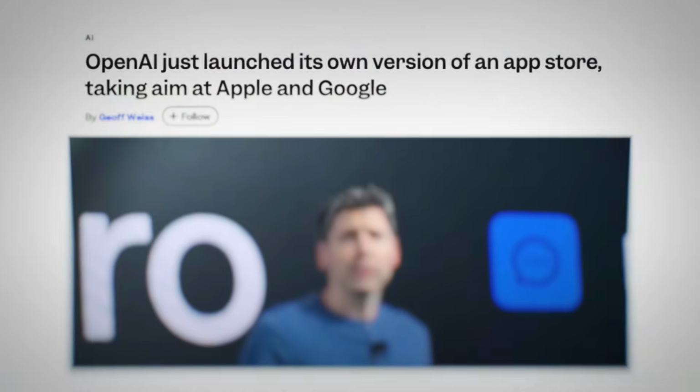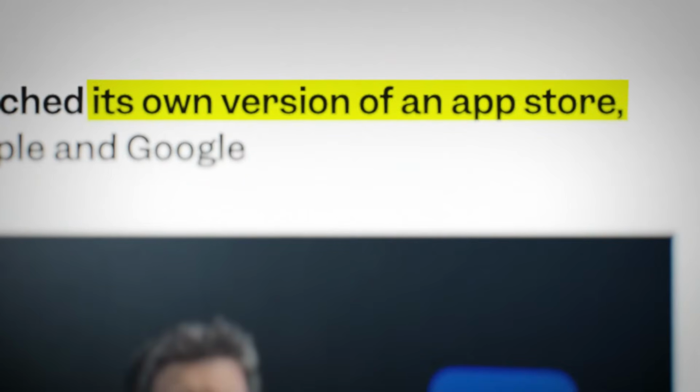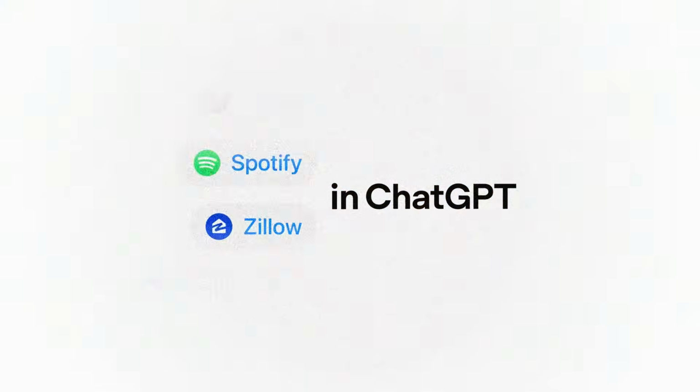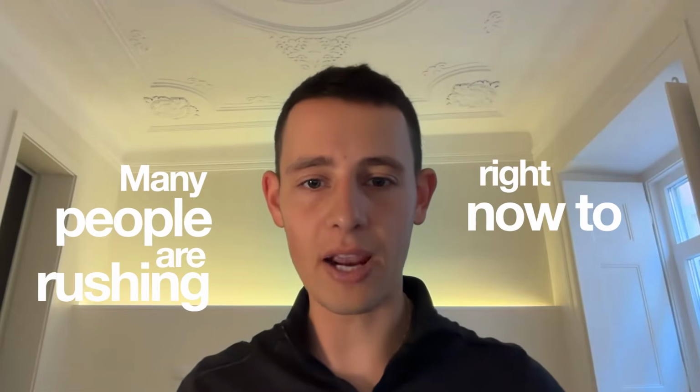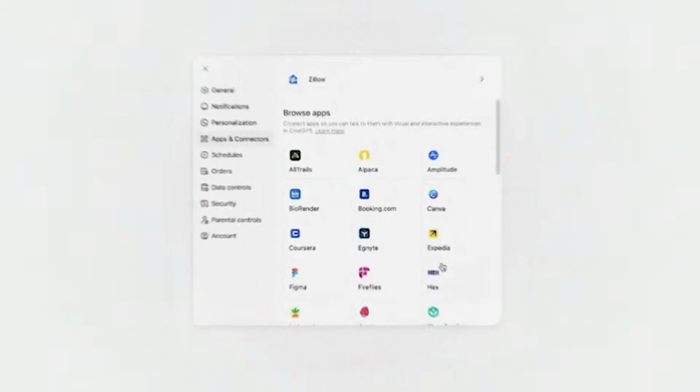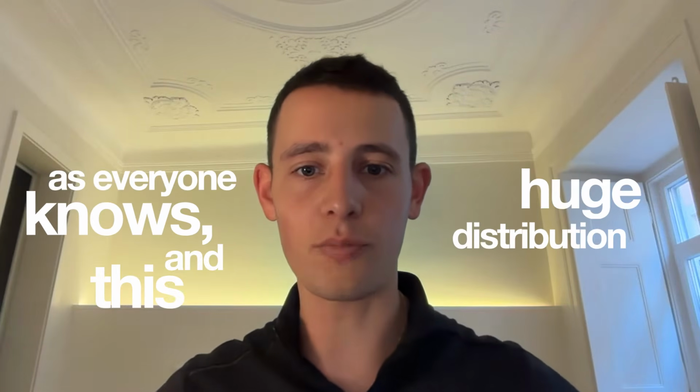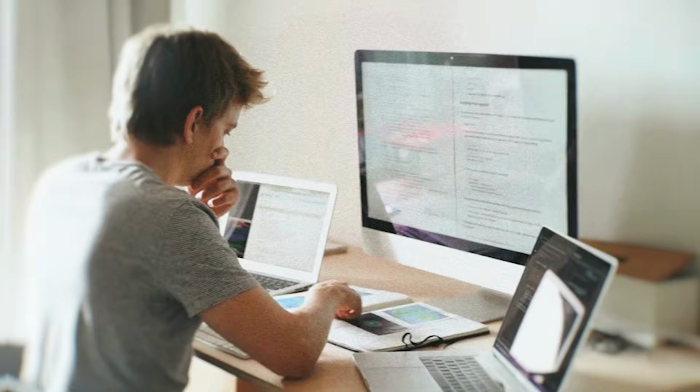ChatGPT is about to launch its public app store. It is news now that this is getting ready for the launch, and we are now bringing the most comprehensive overview on the internet as to how to build your app inside ChatGPT. Many people are rushing right now to develop apps to get them into the ChatGPT App Store because, as everyone knows, when these huge distribution opportunities open up, the earlier that you are, the bigger advantage that you have.